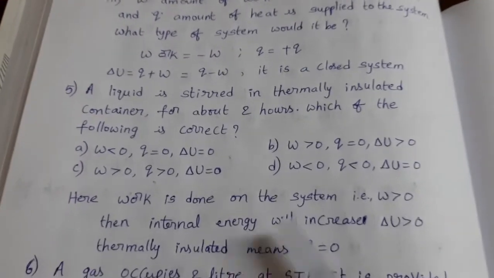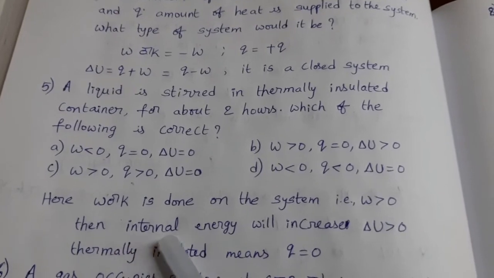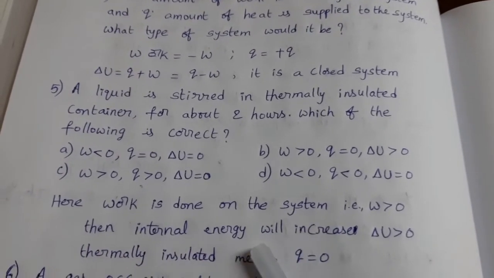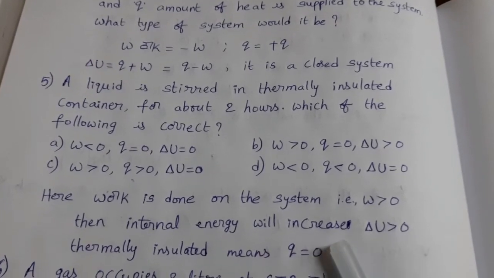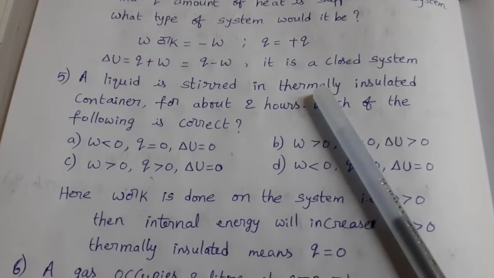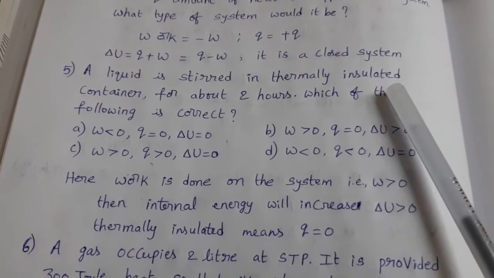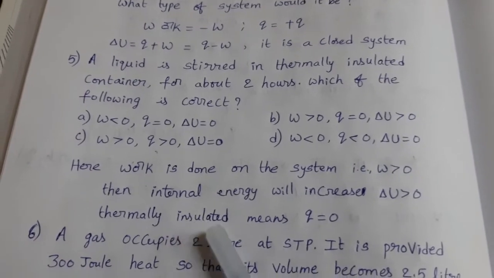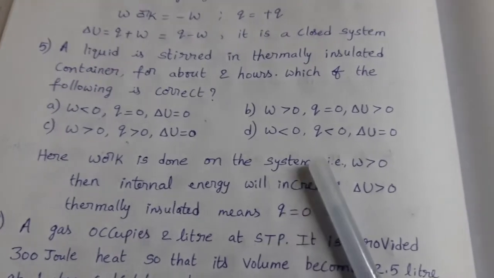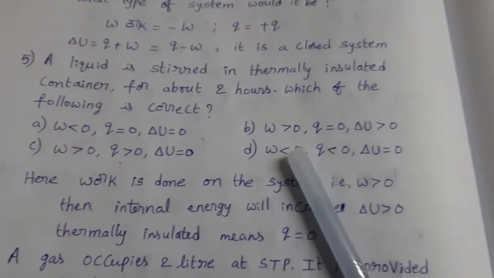So W greater than 0. Here, due to the work done on the system, the internal energy of the system will increase. That's why delta U greater than 0. It is mentioned that it is thermally insulated, so no transfer of heat energy between system and surroundings. So Q equal to 0. What is the suitable option? This one. Option B is the suitable answer.